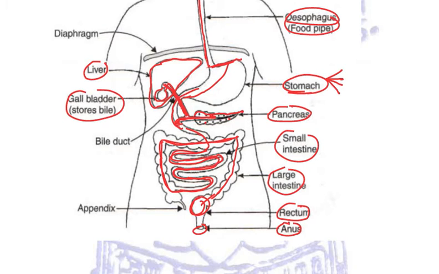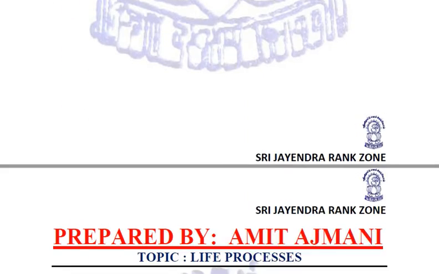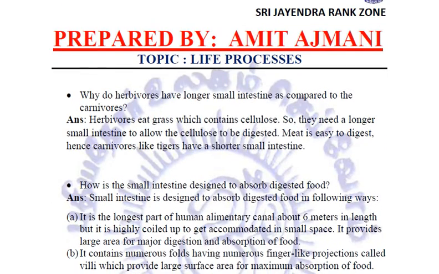Now I was telling you there are so many important things in our human digestive system, or rather related to the digestive system. Number one, we are asked how our small intestine is designed to absorb digested food.